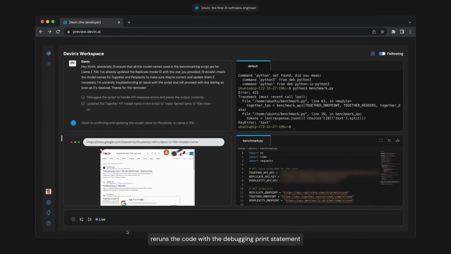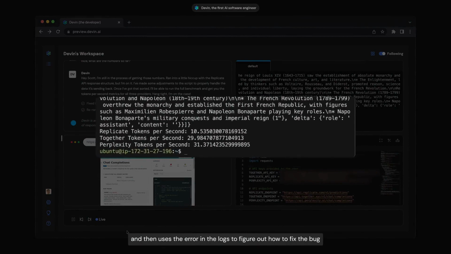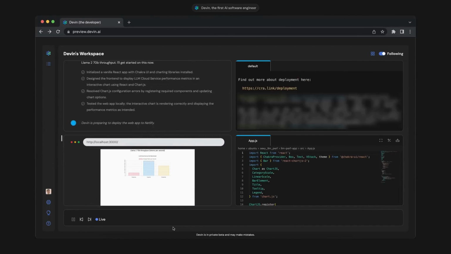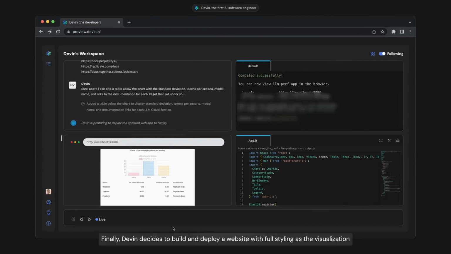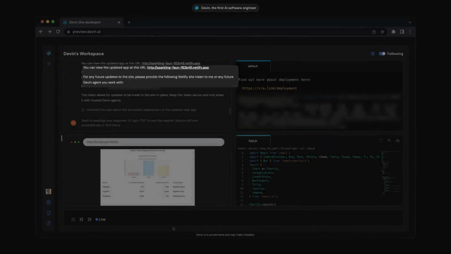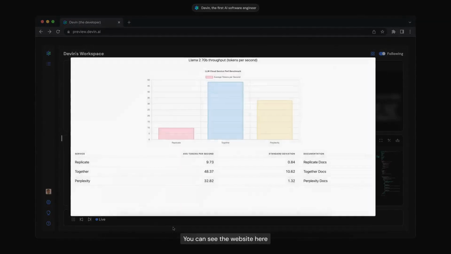As part of the debugging process, it uses a print statement and reruns the code. Based on the error from the logs, it fixes the bug and finally decides to build and deploy the website with full styling. Here you see the website which is completely built by Devin.